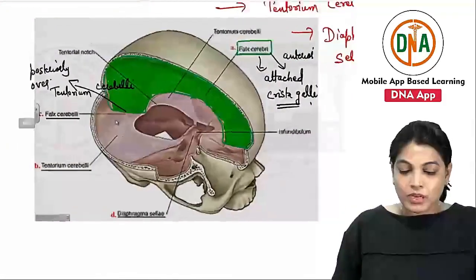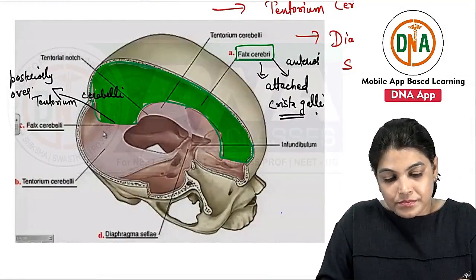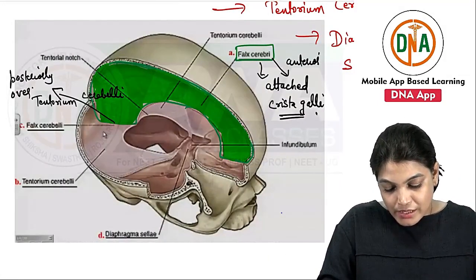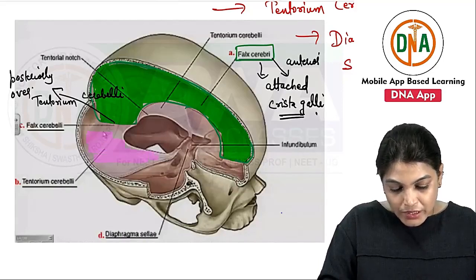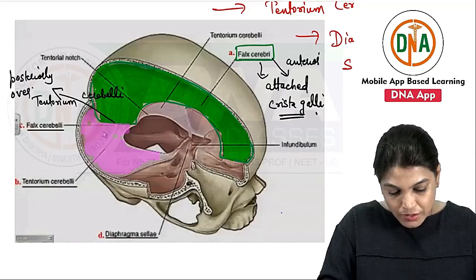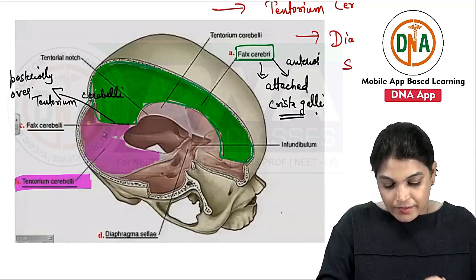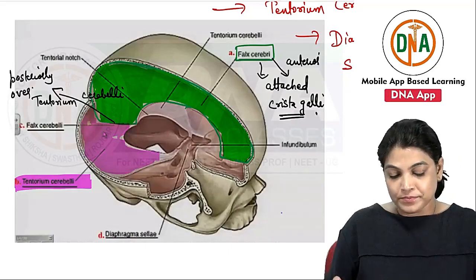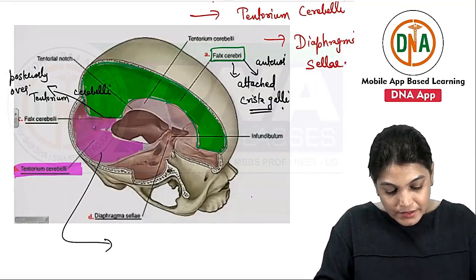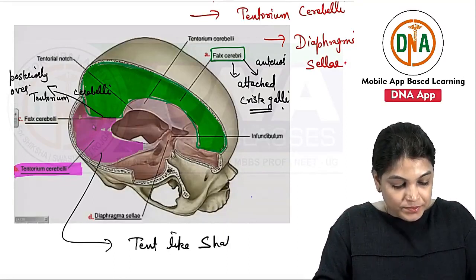So thereafter, coming to the other dural septa, I will talk about tentorium cerebelli. This is the tentorium cerebelli. What I am talking about is the tentorium cerebelli. It has a tent-like shape.